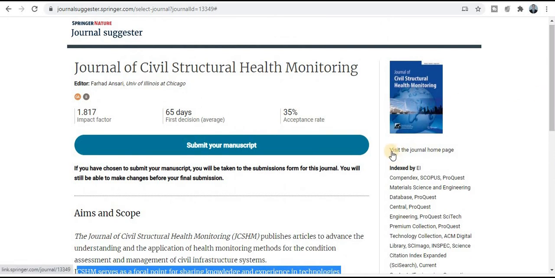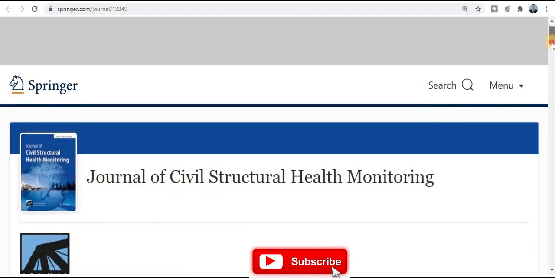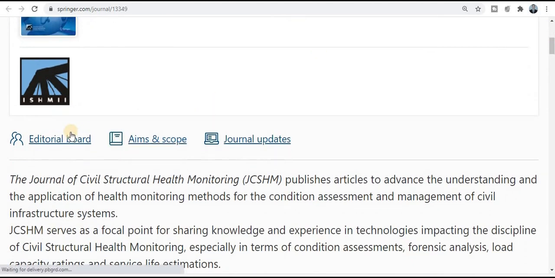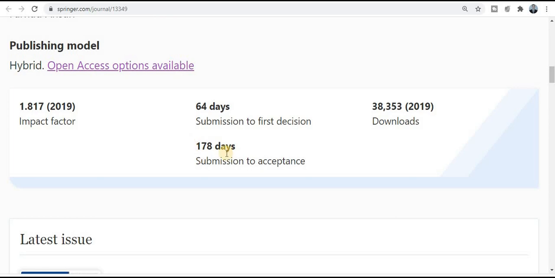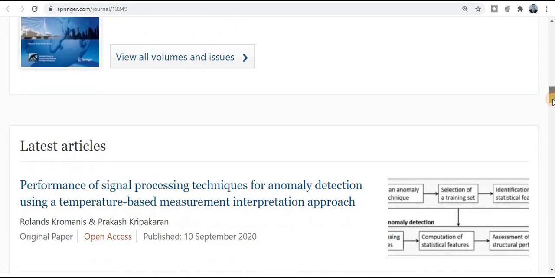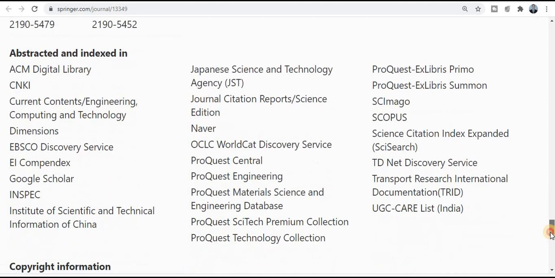And if you want to know more about this journal, explore this section, visit the journal homepage. It will redirect to the journal homepage. Here you will get all the detailed information like aim and scope, editorial board members, journal updates, journal description part, and about 178 days for your research paper to get published. So most probably your research paper will get published within 4 to 5 months, and you can explore all information from here.